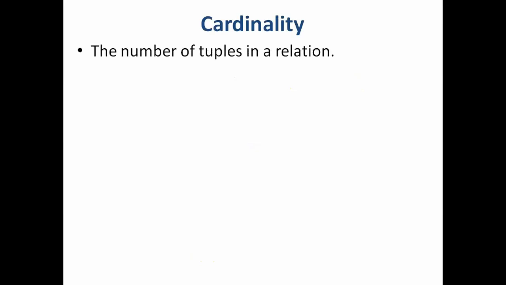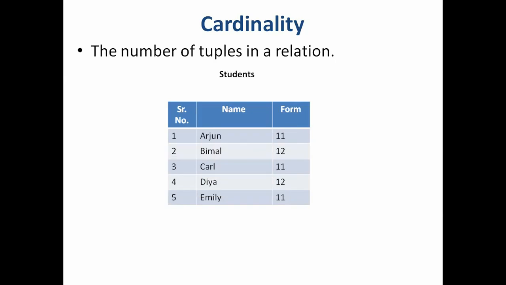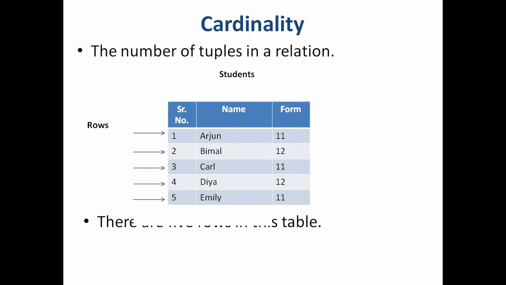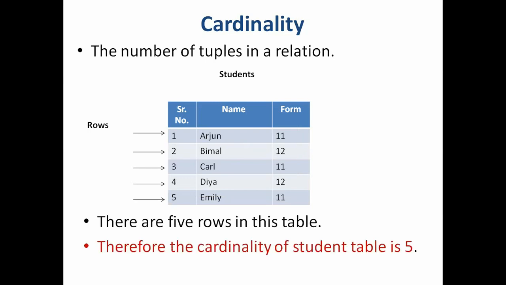Cardinality is the number of rows or number of tuples present in a relation. So if this is our table, we have 5 rows. So the cardinality of this table is 5. If I increase one row, the cardinality will become 6. If I delete 2 rows, the cardinality will become 3.